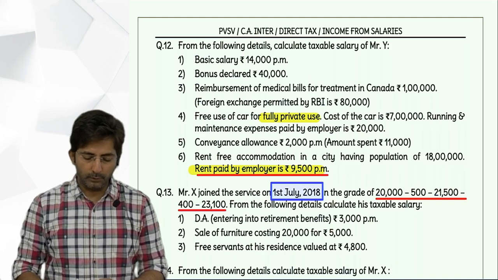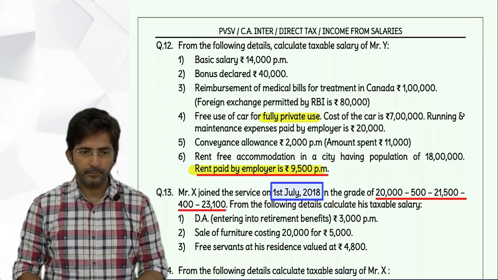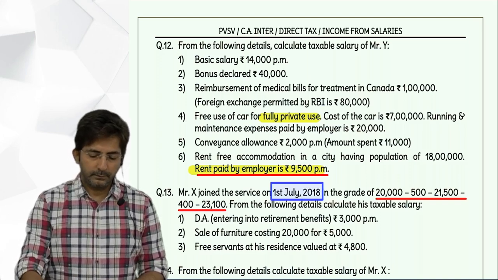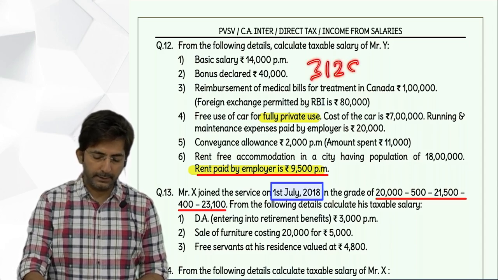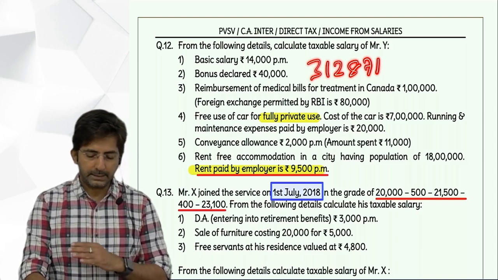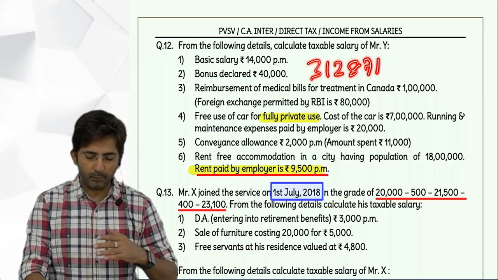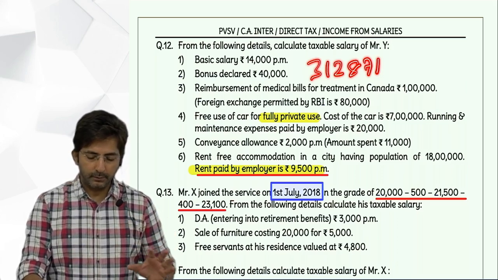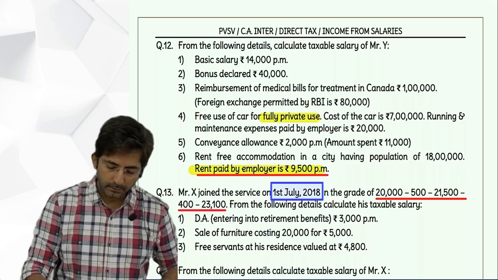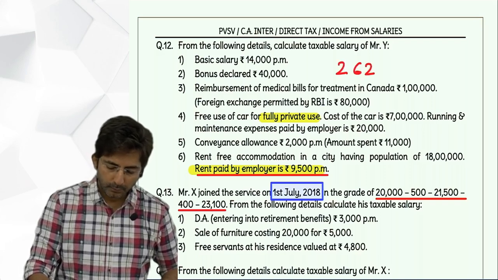Then what is the total of the statement? Gross salary? 3,12,871 becomes your gross salary. And then less standard deduction 50,000. Profession tax and all that is not there. So what is the final answer? 2,62,871.